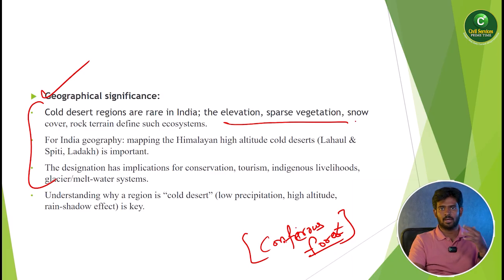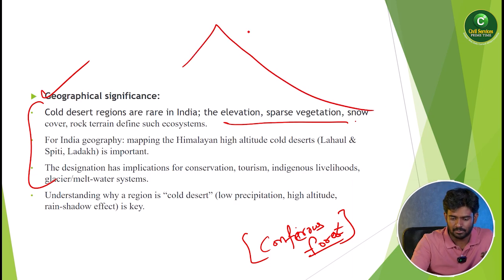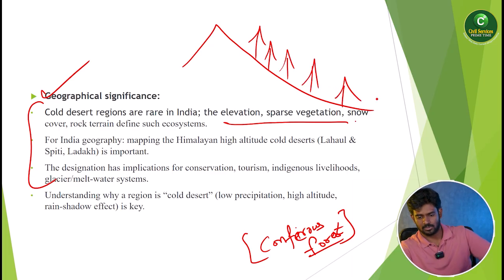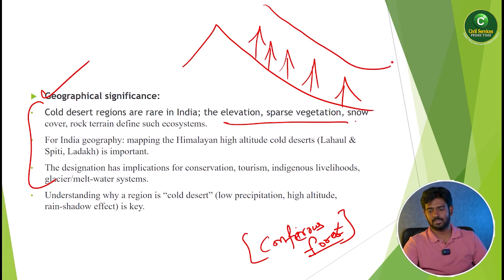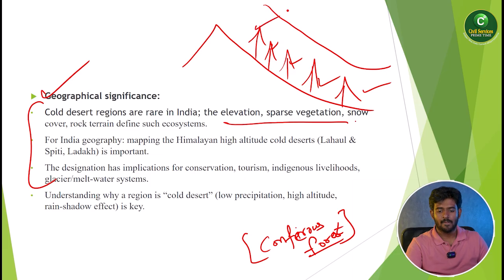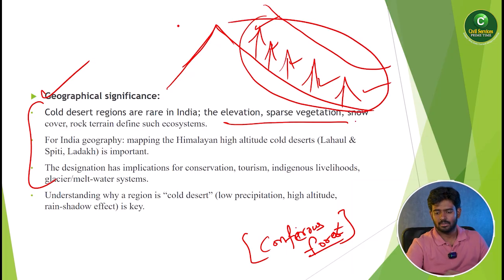Coniferous forests, you can see those forests in the upper areas. For example, there is a hill-like structure like this. These kinds of forest we call coniferous forest. All the pine type of trees are present in the coniferous forest. This is the complete Himalayan zone. You can see different kinds of coniferous forest here. So that is nothing but the vegetation you can find in the cold desert.